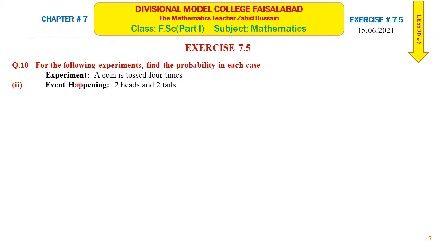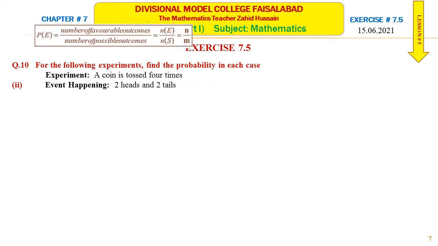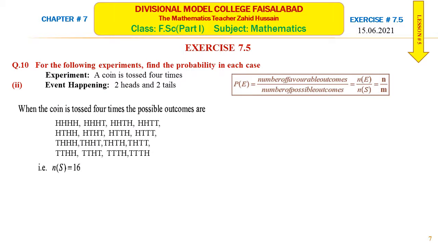Second part of question number 10. Again a coin is tossed 4 times. So if a coin is tossed 4 times, the possible outcomes are the same. They are 16 in number. Now the event is that there are 2 heads and 2 tails. From these 16 outcomes, take those in which there are 2 heads and 2 tails.